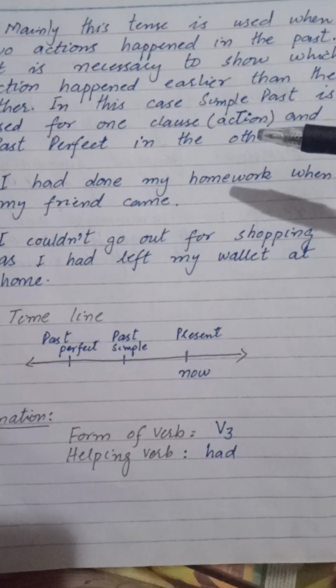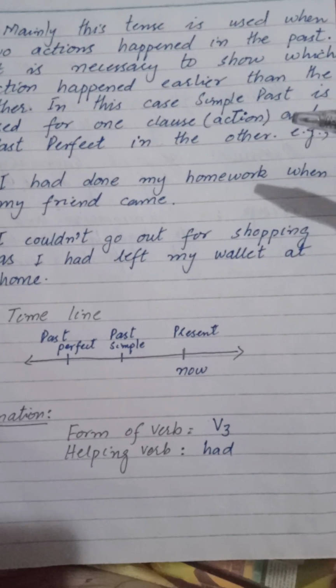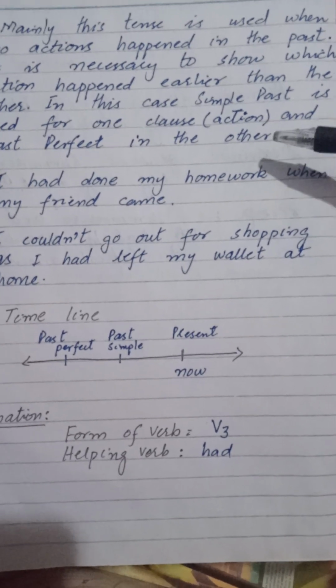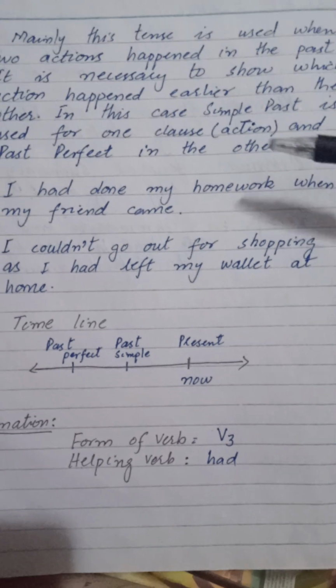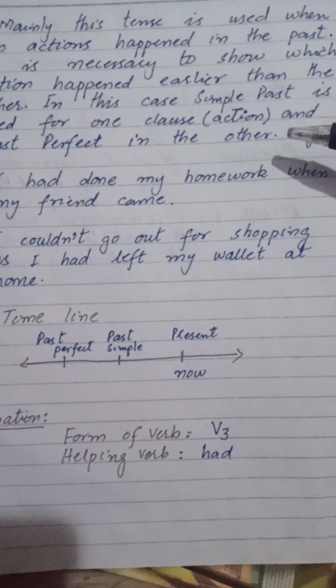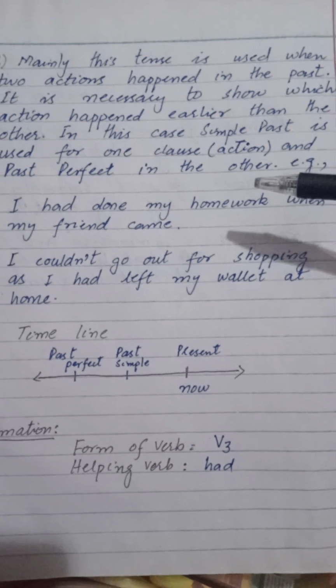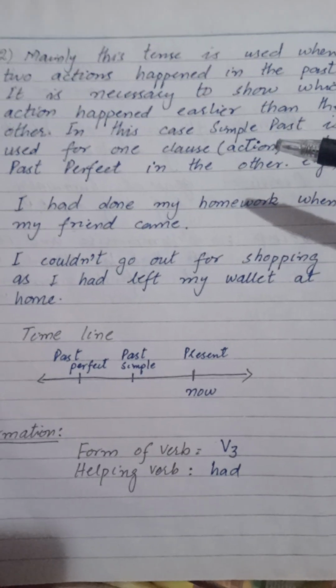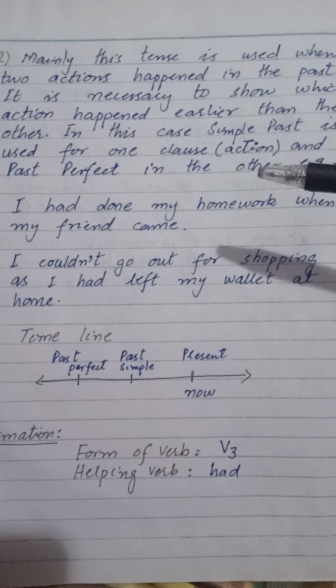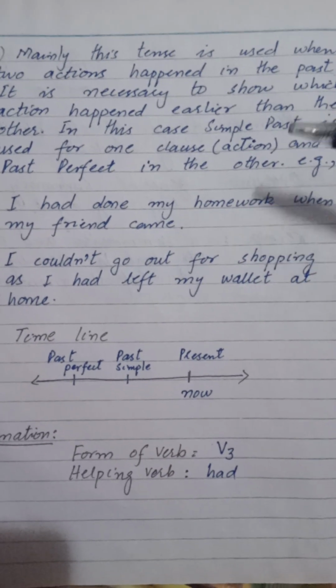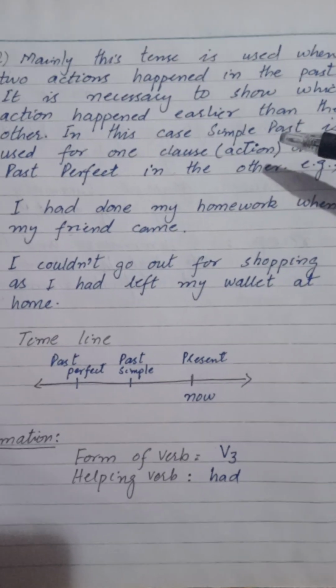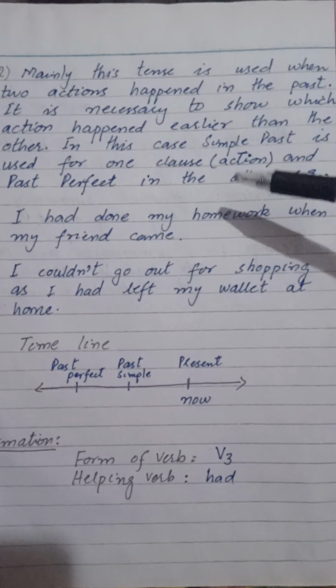For example, I would say, when I reached home, my brother had left the home, or my brother had left for gym. In this case, you ordered two past events by telling the reader or listener which action happened earlier.